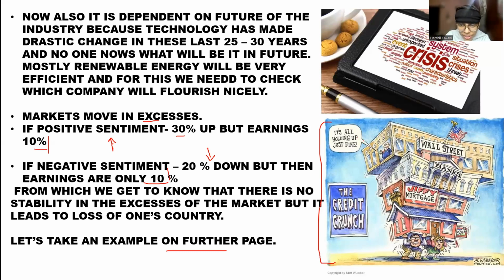Because the credit crunch, as the name suggests, is about the market of the USA. And the market of the USA is dependent on Jiffy Mortgage here, banks here, Wall Street here. So it is directly dependent on them, and if these two persons fall, then it will also fall.